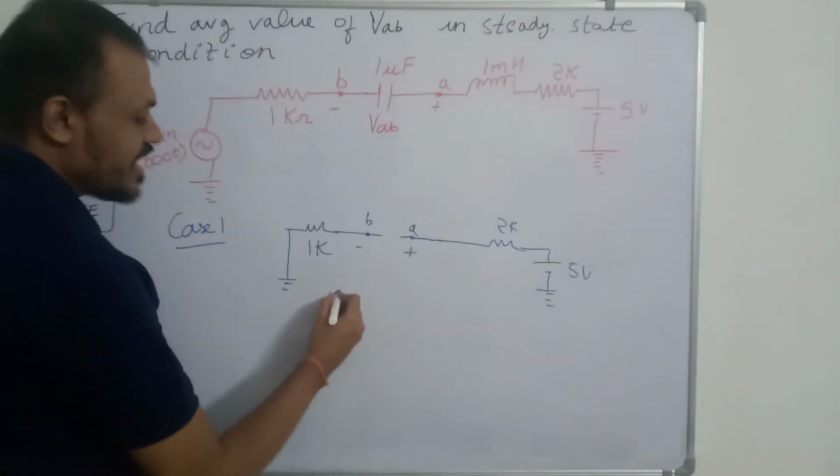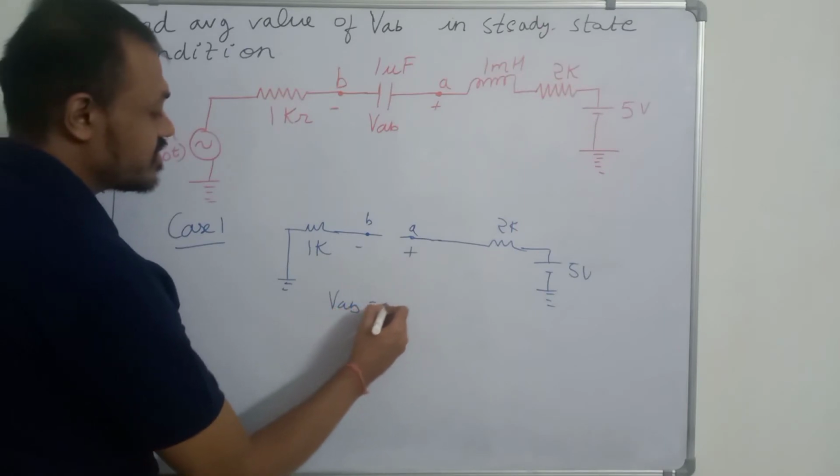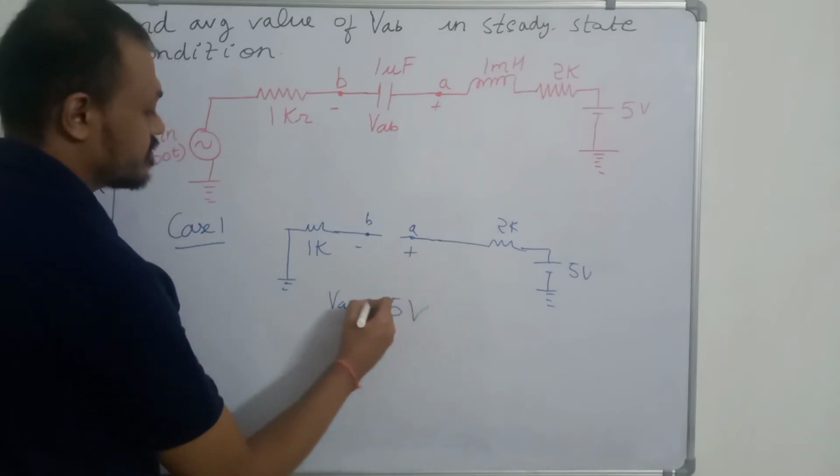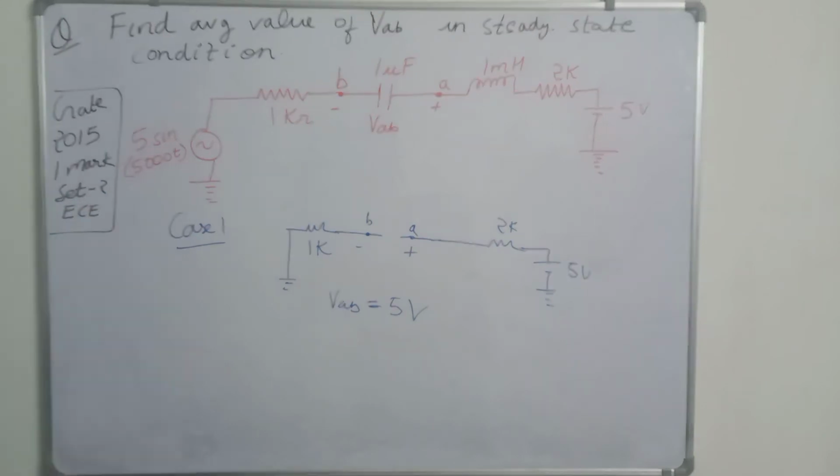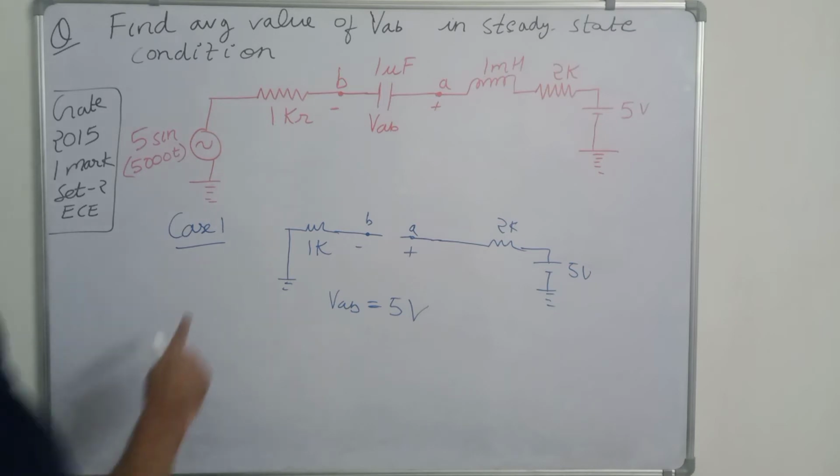So VAB will be equal to 5 volt, because no current will be flowing through this open circuit. This branch is open because the capacitor in steady state acts as an open circuit, and the inductor in steady state acts as a short circuit. So in the first case VAB will be equal to 5 volt.